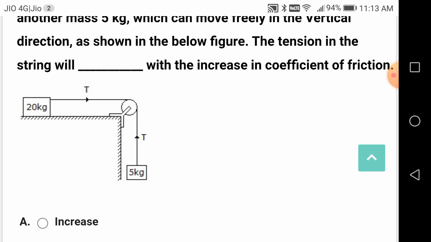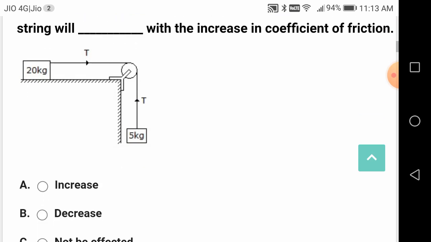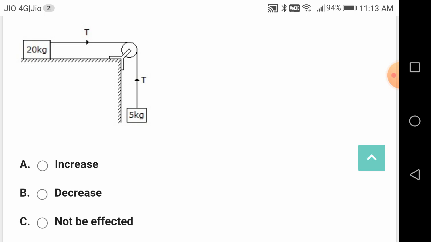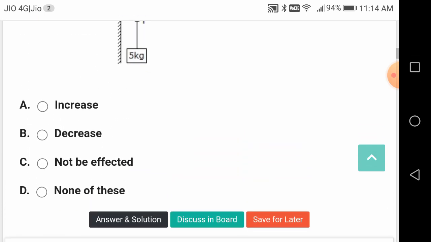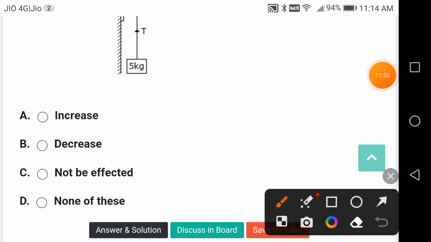Okay, you can also get the acceleration. So by solving the equilibrium equations for the vertical load and the horizontal load, or the masses 5 kg and 20 kg. So what is the correct answer here? The correct answer is A, increase.